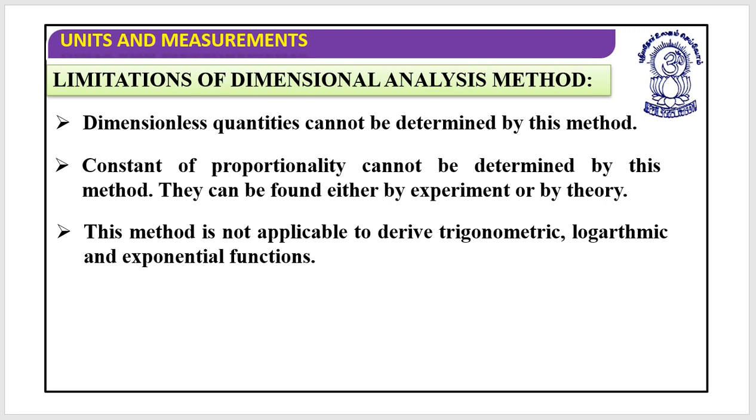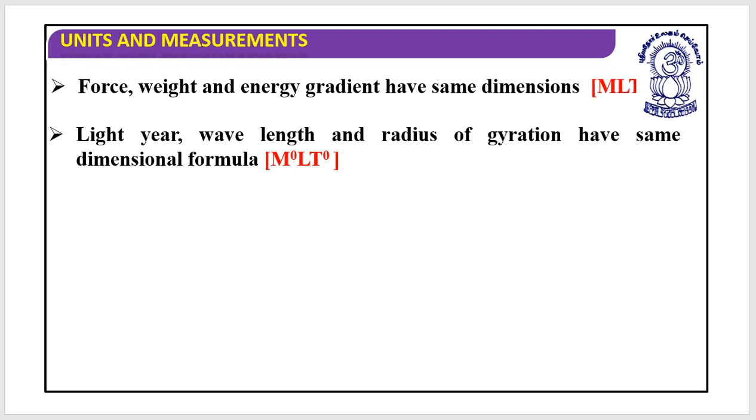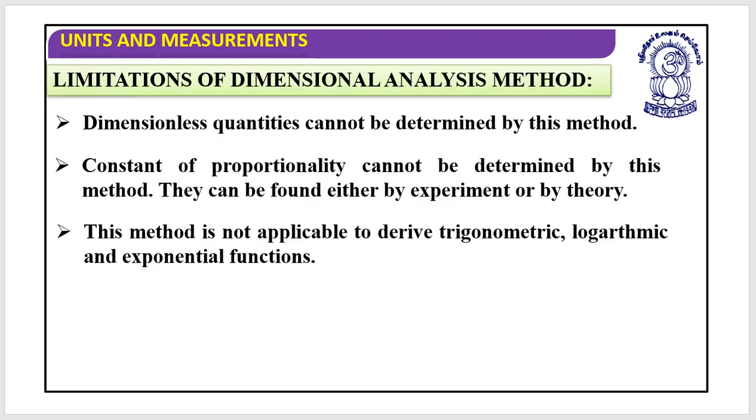Now let's discuss the limitations of dimensional analysis. What problems could we face when using dimensional analysis? First, dimensionless quantities cannot be determined. When we use kinetic energy equals half mv square, we can find mv square, but we cannot do anything with the half.